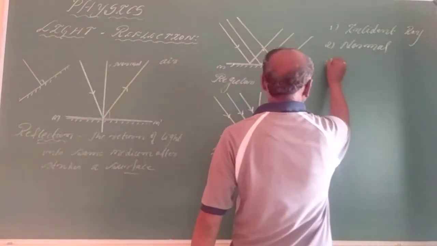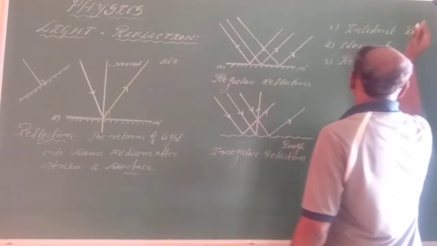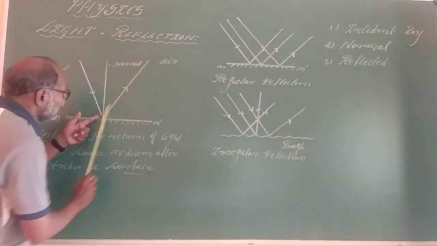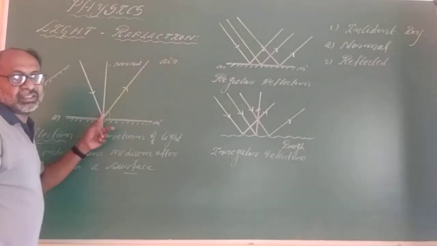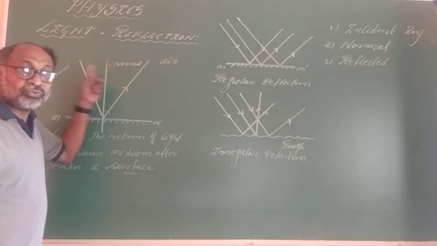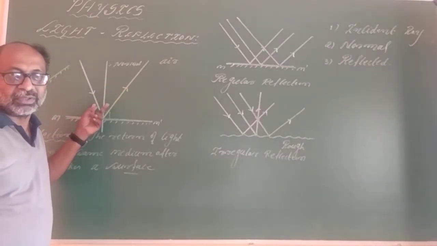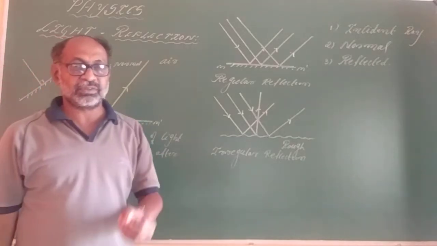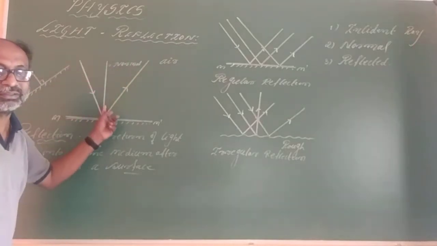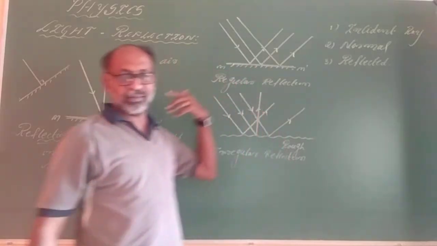And thirdly, we have the reflected ray. What is the meaning of reflected ray? It is a ray which comes back to the same medium after striking, after the incident ray. So that is what we term as the reflected ray.